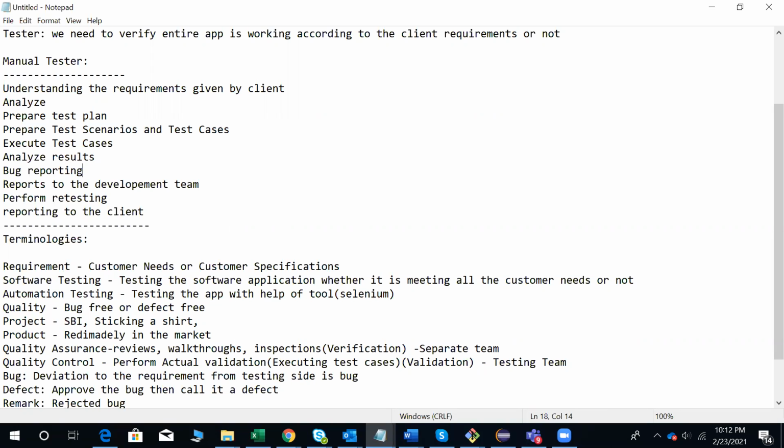Quality assurance and quality control: assurance means we are following some standards like reviews, walkthroughs, and inspections to deliver the right product to the client. That comes under verification. We are going to verify each and everything, whether it is correct or not.